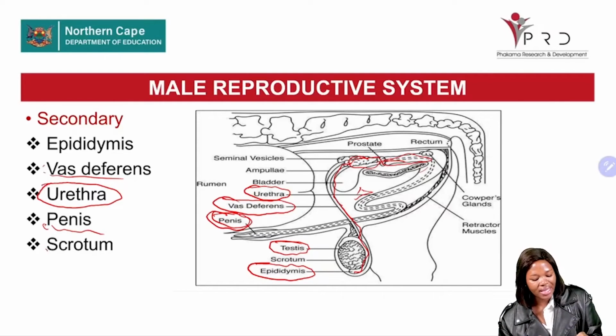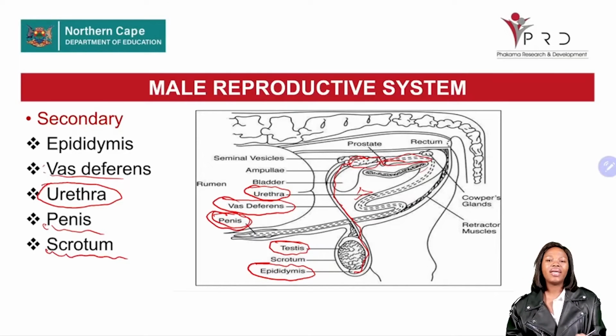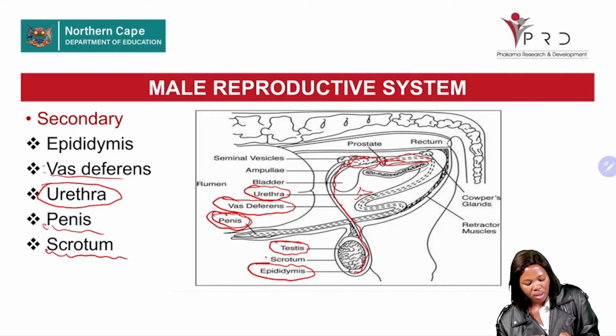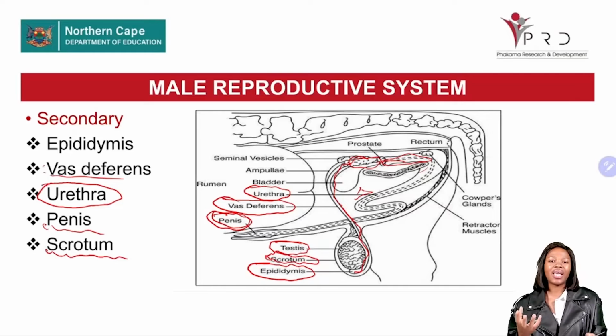Now, another, or the last secondary organ, we can name the scrotum. Now, where do we find the scrotum? Right here, a sac-like structure, a bag-like structure that protects the testis and regulates the temperature. And the temperature has to be 2 degrees lower than the normal body temperature. Meaning, if the normal body temperature is 37 degrees Celsius, the temperature in the testis should be 35 degrees Celsius.